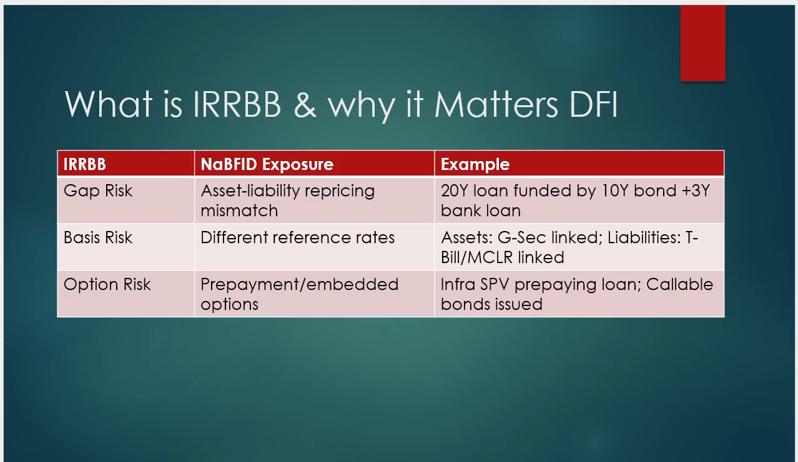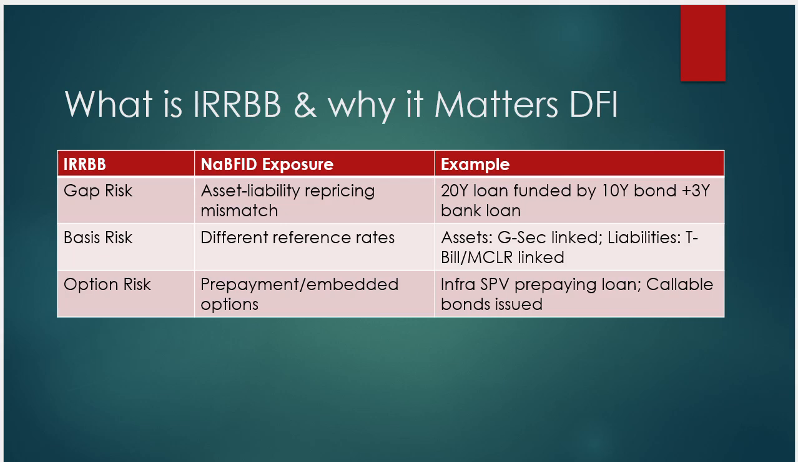Let's consider an example: a 20-year loan funded by a 10-year bond plus a 3-year bank loan. Suppose the 20-year loan is for 2000 crore. It will be funded by a 10-year bond, issuing the bond and raising 1500 crore to fund that infrastructure project, but a 3-year bank loan of 500 crore will also be taken. After 3 years, NaBFID needs to repay that liability to the bank. That needs to be managed under gap risk.